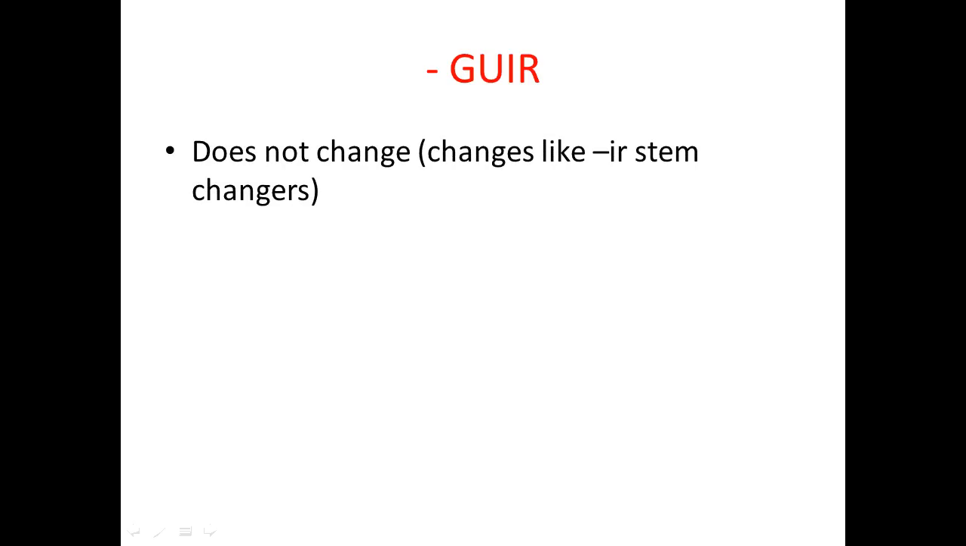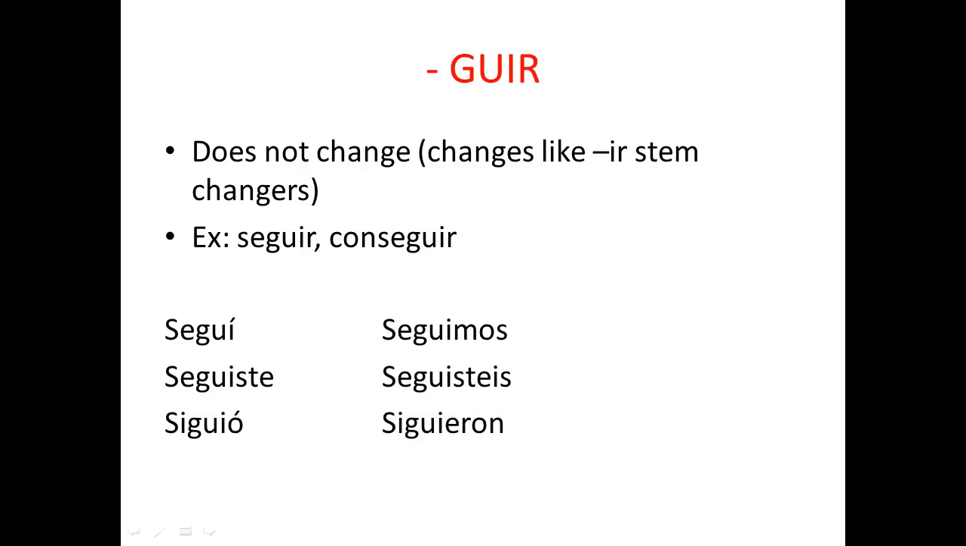We're just going to conjugate seguir, and we'll do this one together. It does not change, but it changes like IR stem changers. So this is an IR stem changer, and if you can remember about IR stem changers, they change in the third person. Okay, seguir and conseguir: seguí, seguiste, siguió, seguimos, seguisteis, siguieron. So here we have three vowels in a row, and it's okay if it ends in GUIR. We also have the E changed to an I, which we're going to talk about in the next section.